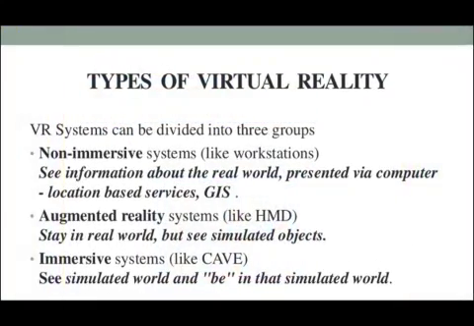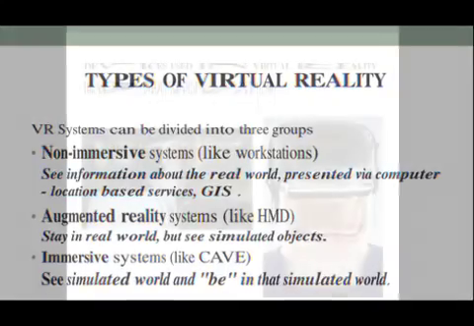Here, this slide shows types of virtual reality. VR systems, that is virtual reality systems, can be divided into three groups. Non-immersive systems like workstations see information about the real world presented through computer, location-based services, GIS. Augmented reality systems like HMD stay in real world but see simulated objects. Immersive systems like CAVE see simulated world and be in the simulated world.